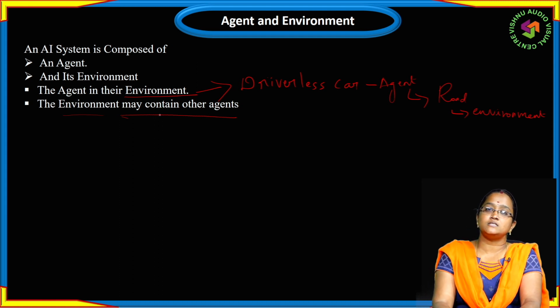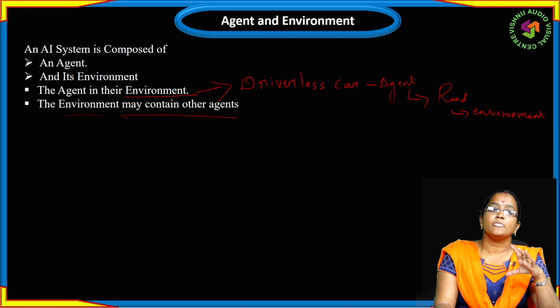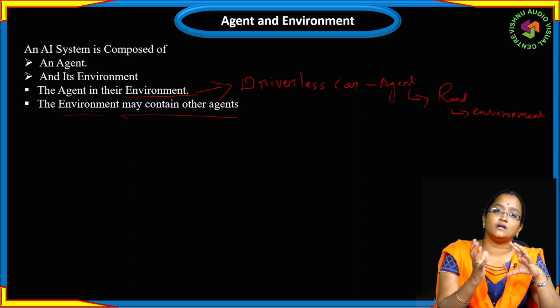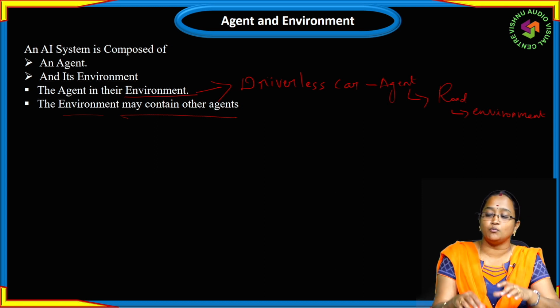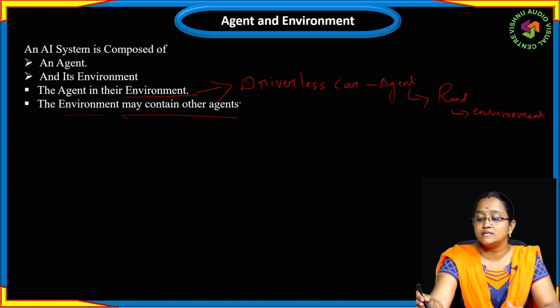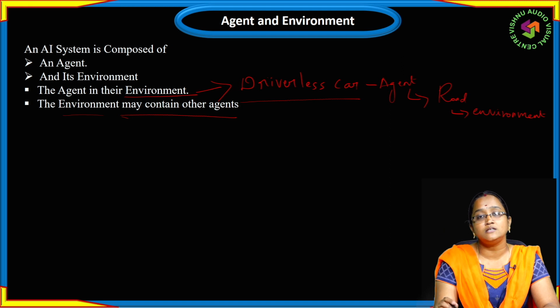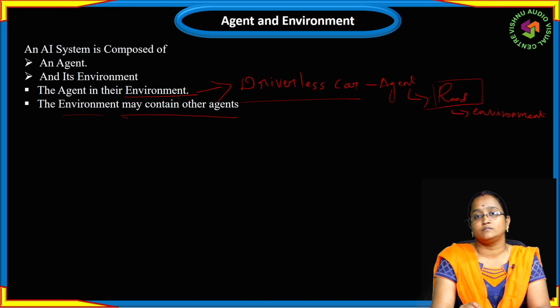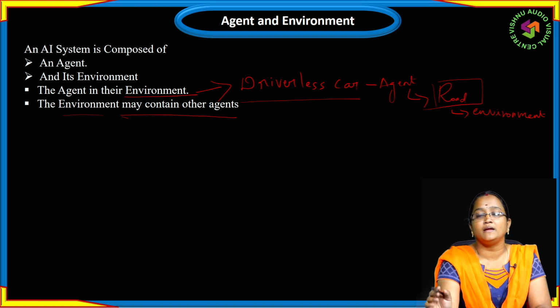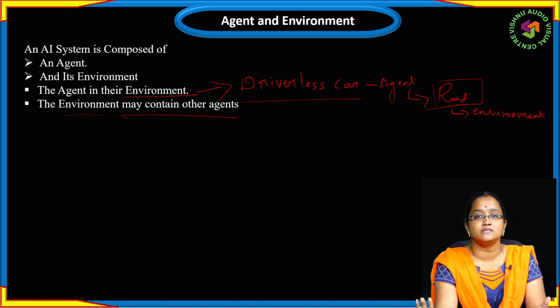So an agent may be any machine that is going to perceive, or receive, the input. So here the driverless car is an agent. This agent is going to work in an environment called the road. So the environment may also contain other agents.